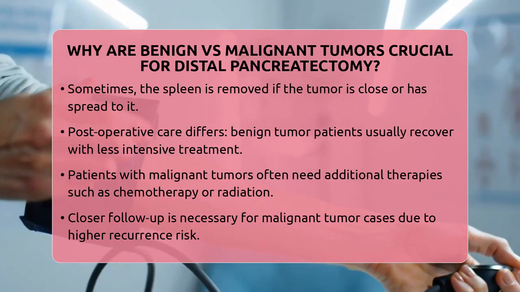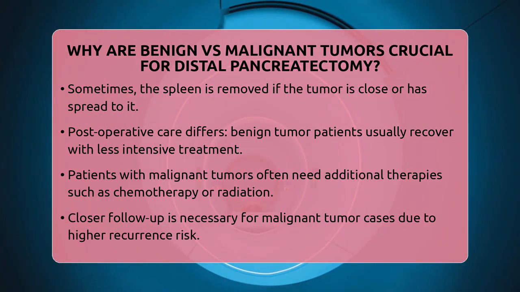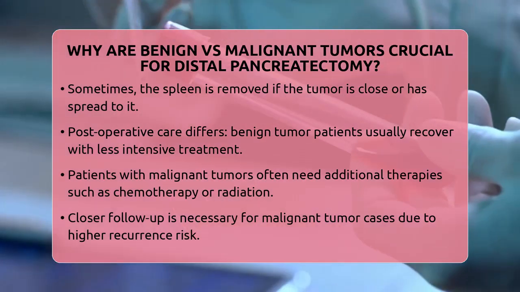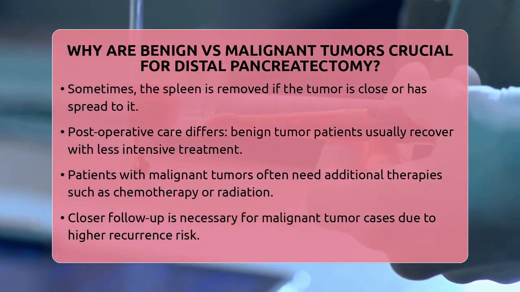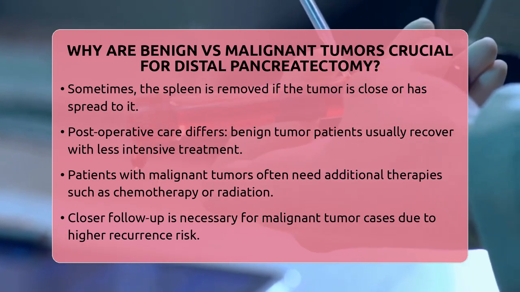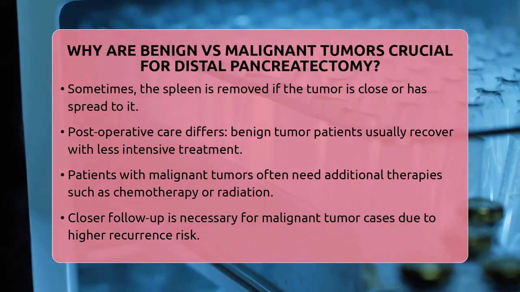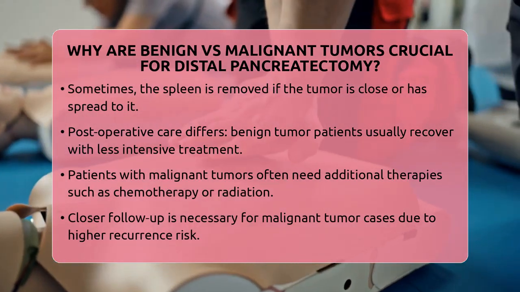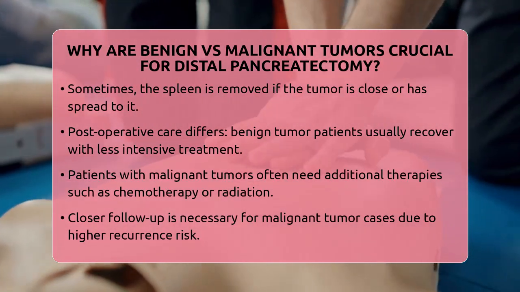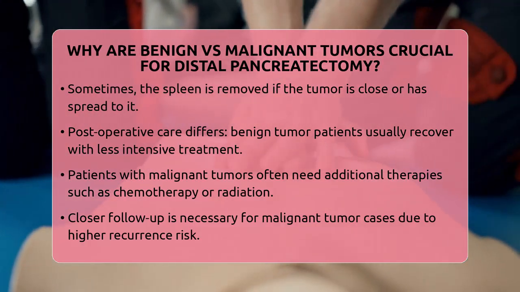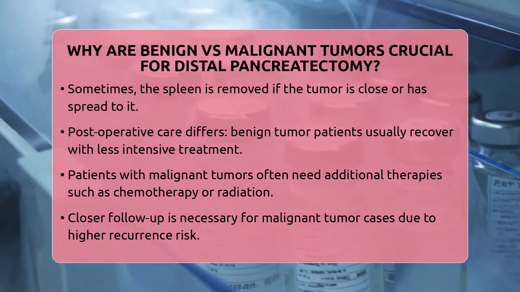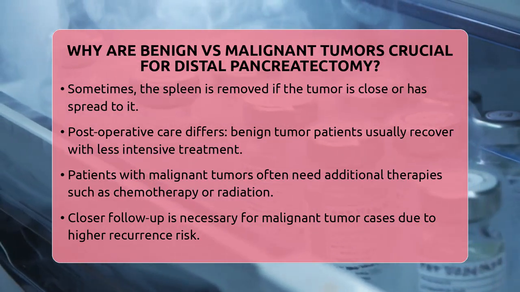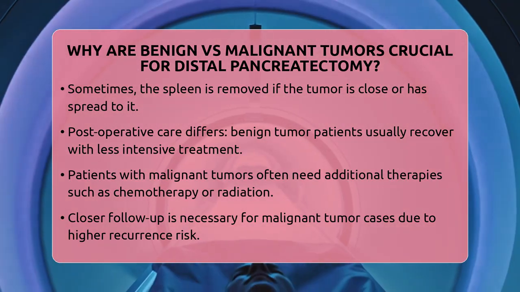Postoperative care also varies significantly. After surgery for benign tumors, patients generally need less intensive care. They are monitored for complications like pancreatic fistulas, but recovery tends to be smoother. For malignant tumors, patients often need additional treatments such as chemotherapy or radiation therapy to target any remaining cancer cells. They also require closer follow-up because the risk of the cancer coming back is higher.